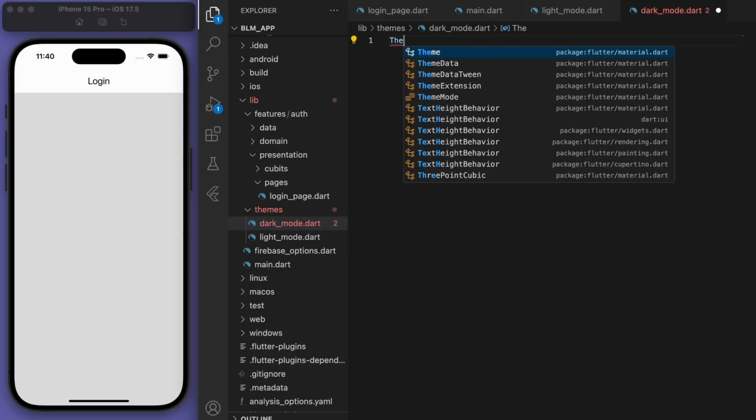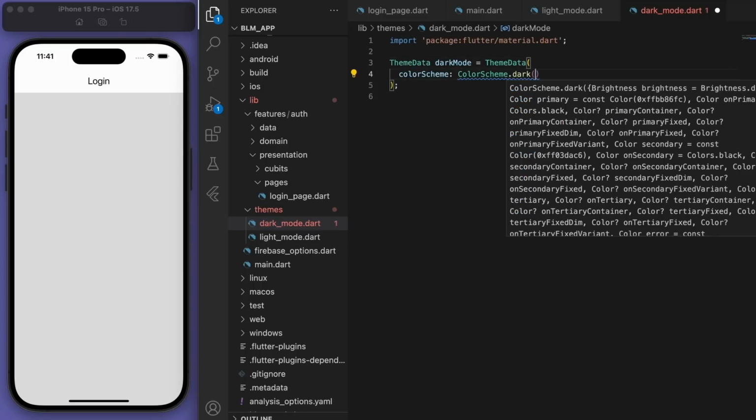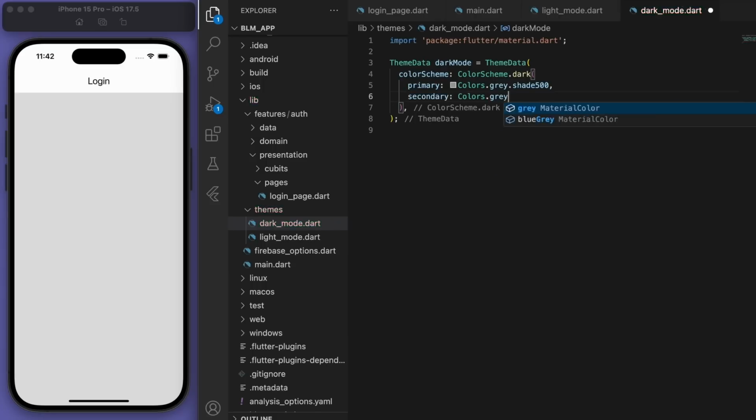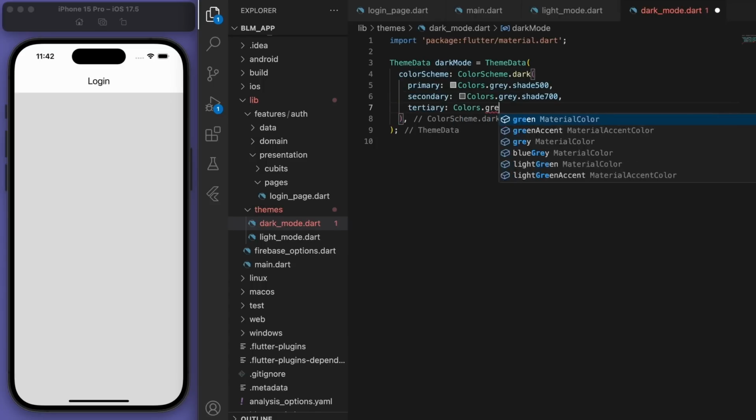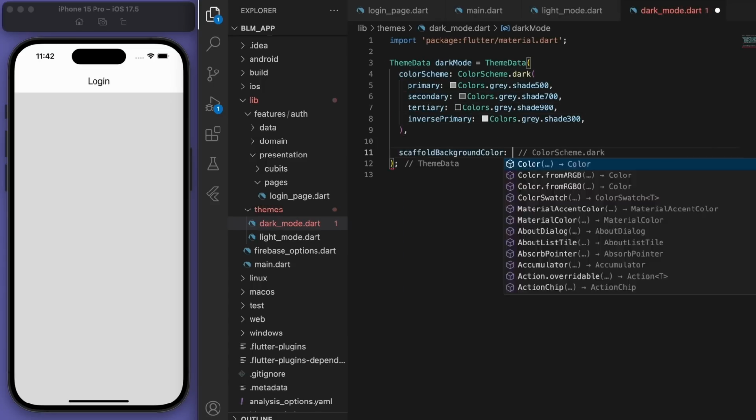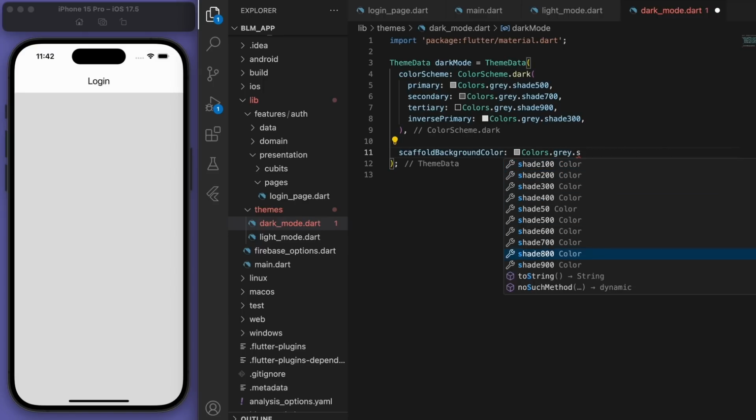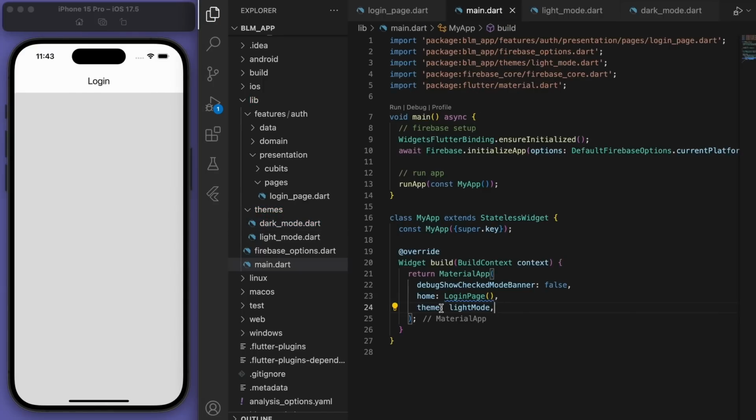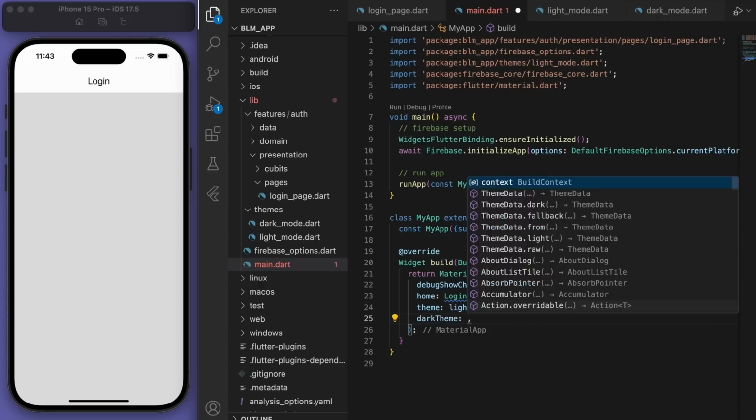I also like to have a dark mode, so let's fill that out while we're here. So same thing, but for darker colors. In our main.dart file, currently we're giving the theme to be light mode, and there's actually a dark theme which we can give the dark mode to.